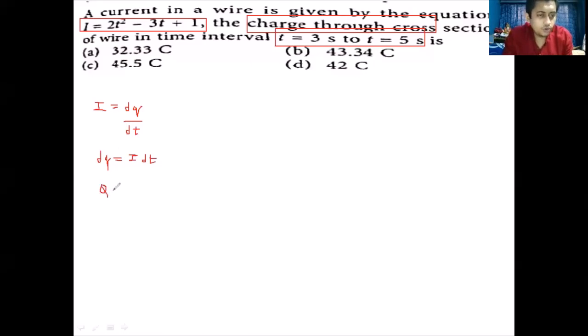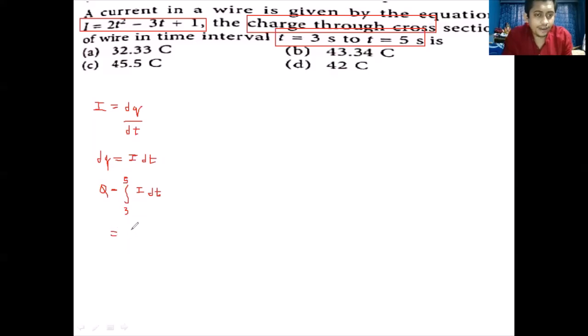So we can say that q will be equal to integration with limits 3 to 5, starting from 3 to 5, of I dt. That is the value of the entire charge q. Now let's substitute the value of I which is there.